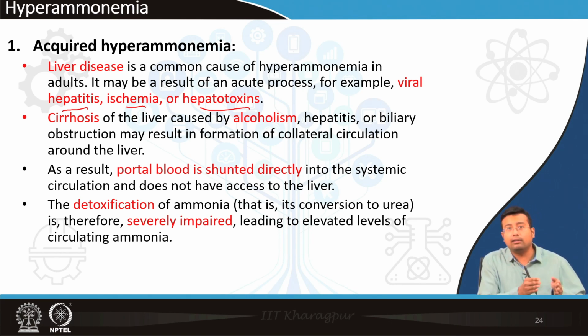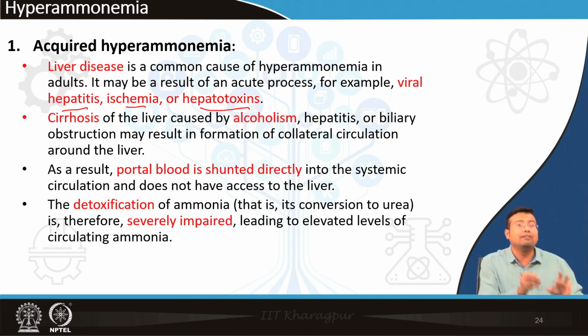For example, a very common example is 50 tablets of paracetamol, the simple Calpol branded or pyrogesic tablet that we take for fever. If 50 tablets of paracetamol are taken, believe it or not, the liver will invariably fail and the patient will die. Well, this is a very dangerous thing to note, because we immediately need to provide an antidote, in the form of N-acetylcysteine, but that is beyond the discussion of this class, that is a toxicology class anyway.